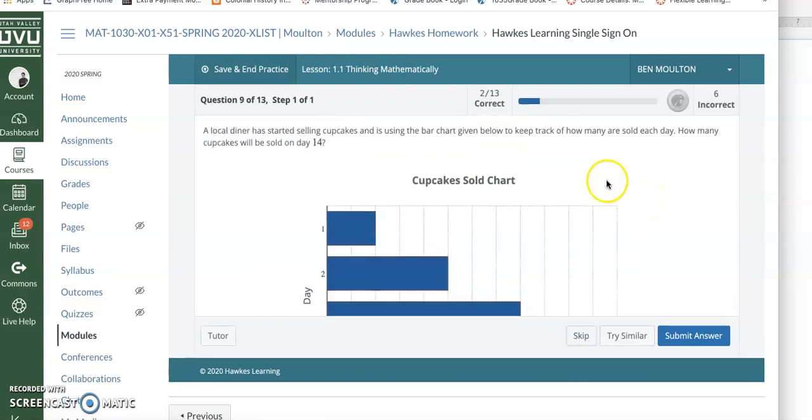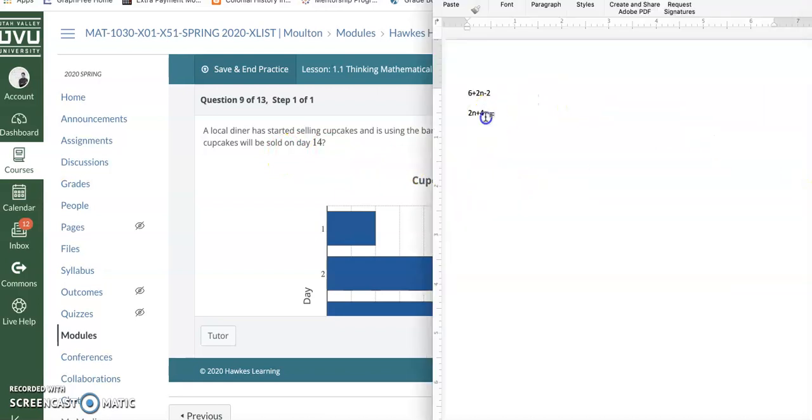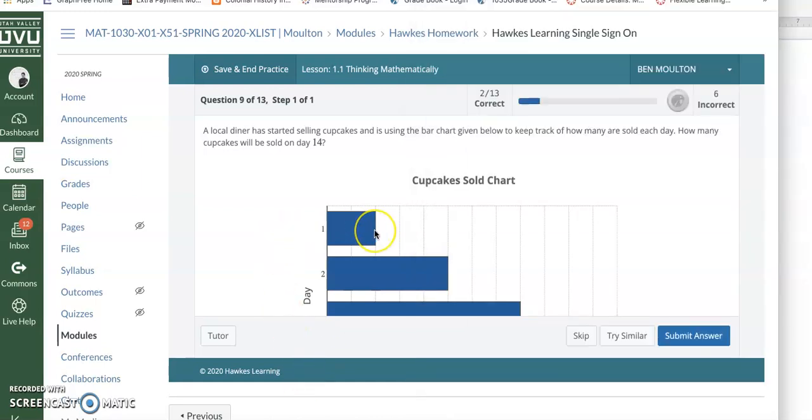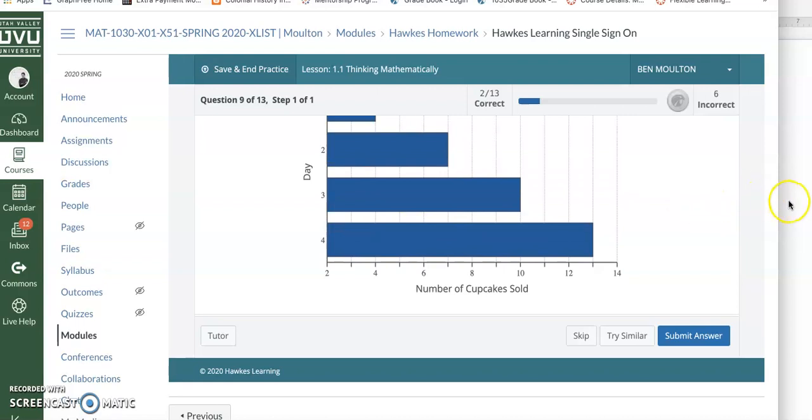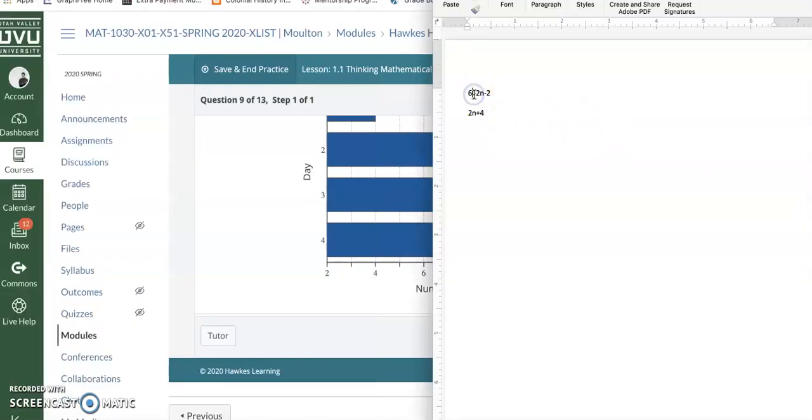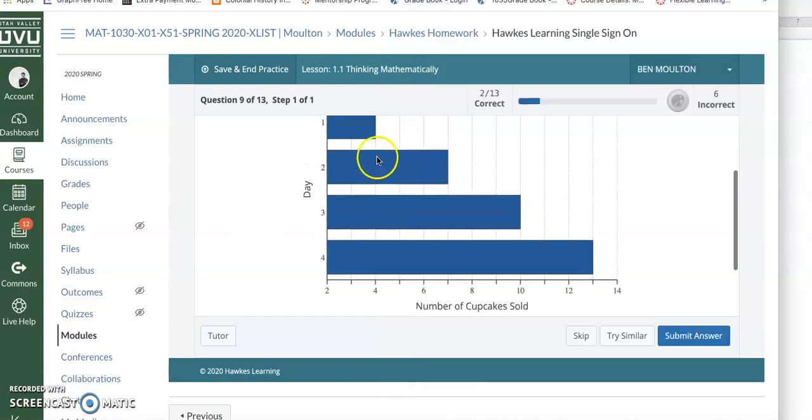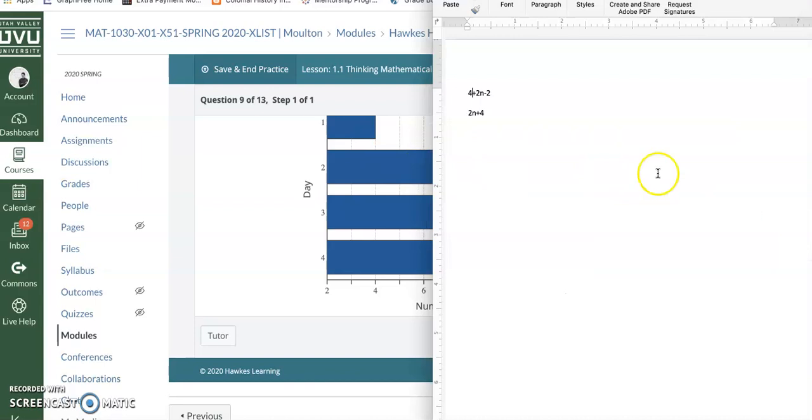This is going to be another example of your cupcake sold chart. So let's see if we can figure this one out based on this information that we've got here. On day 1, it looks like they sold 4 cupcakes, so I'm going to change this to a 4. Now, let's see the change here from day 1 to day 2. He's going from 4 to 7, so that's 7 minus 4 is 3. So I'm just going to change this 2 to a 3 in there, and then change this minus 2 to a minus 3.